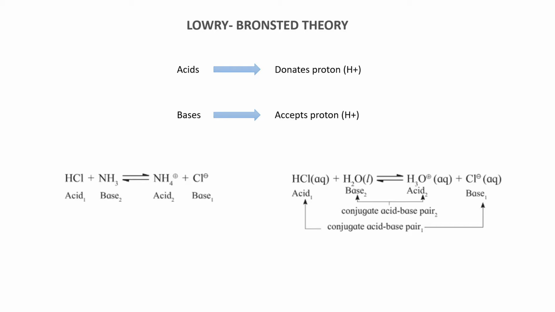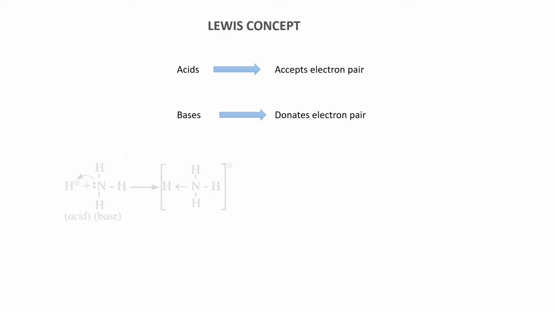Let's see the last theory of acids and bases, that is the Lewis concept. According to the Lewis concept, acids are those compounds which are electron pair acceptors, and bases are those compounds which are electron pair donors. To understand this more nicely, let's see an example.